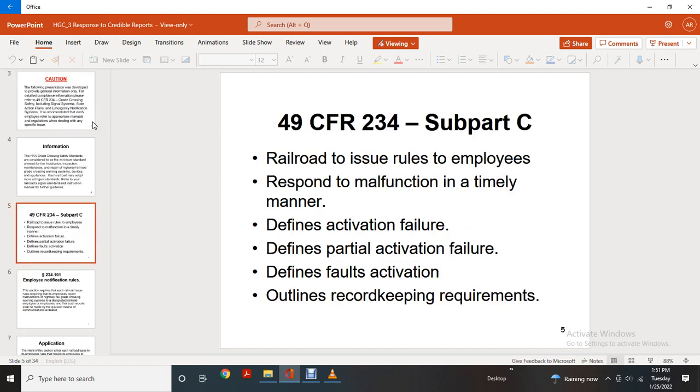Title 49 CFR Part 234, Subpart C: railroads must issue rules. Employees must respond to malfunctions in a timely manner. The subpart defines activation failure, partial activation failure, and false activation, and outlines recording requirements.